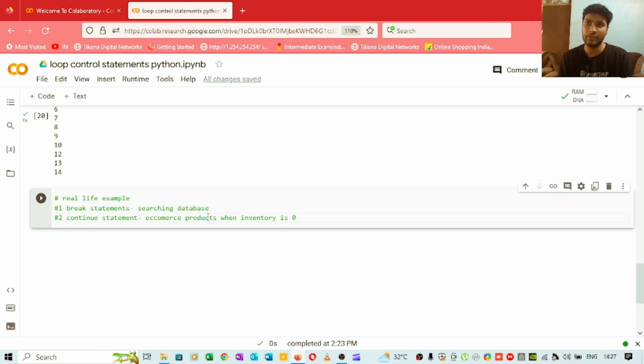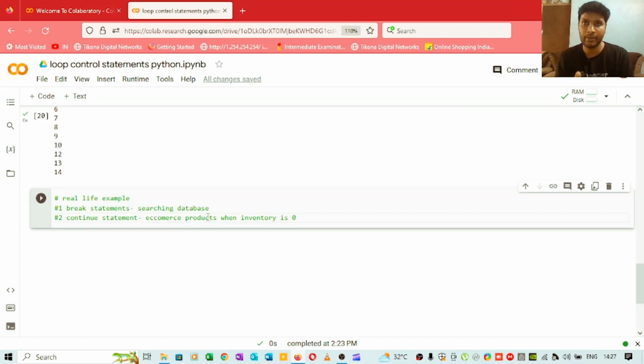So in the stocks, if you don't have a product, suppose we are taking Apple 11 or any version, and if the stock is 0, Amazon doesn't want to show that product on the Amazon page. Simply they will use this continue statement, skip that product, and show other products. So that's about this example.